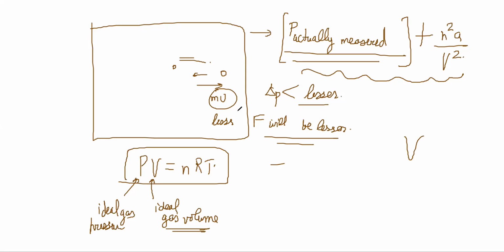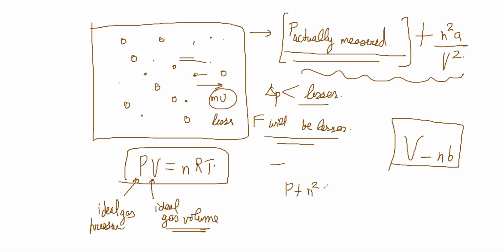Total volume is V, and the real volume of the molecules is something. So V minus nB is the free space available, as if it were a point mass. These are the two correction factors that are added, and this is your real gas equation.